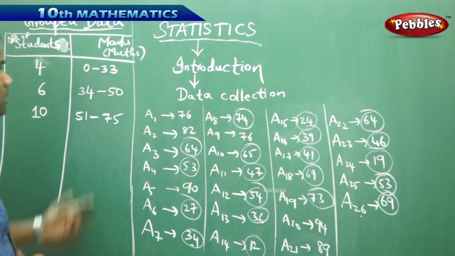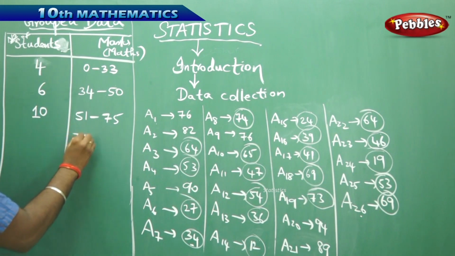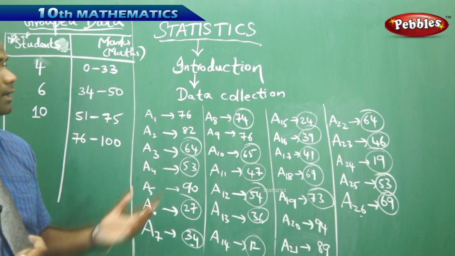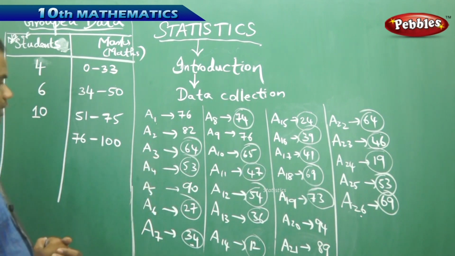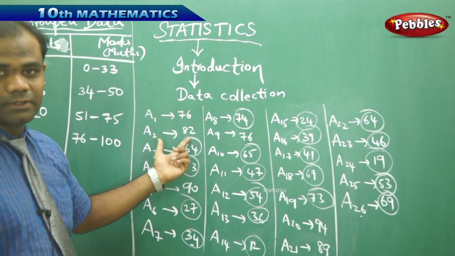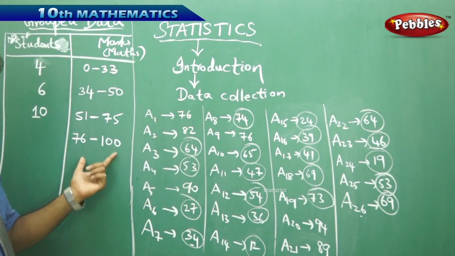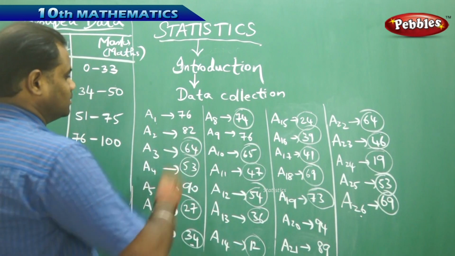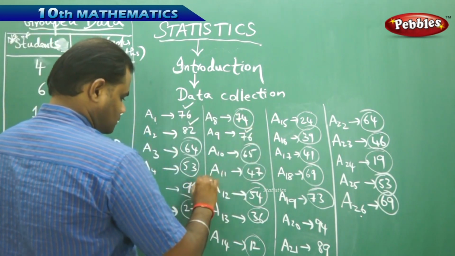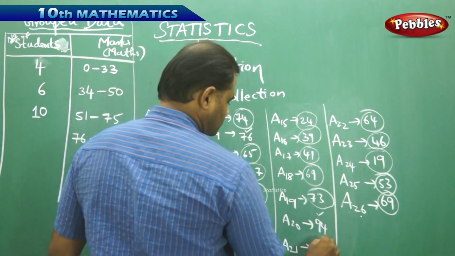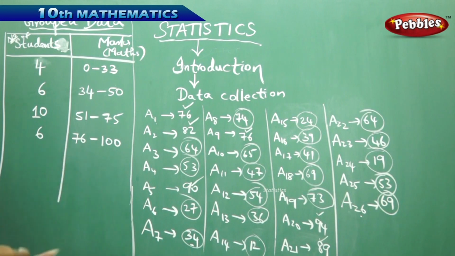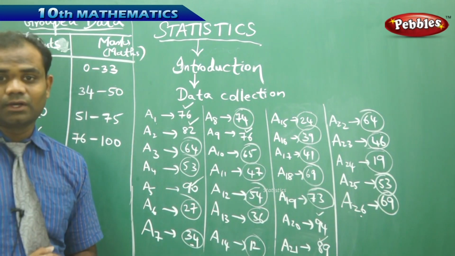So to continue, next I would like to see how many students got the marks between 76 and 100, and I count them. The remaining uncircled marks are obviously the marks which range from 76 to 100, as can be clearly seen here. That is 1, 2, 3, 4, 5, 6. So there are 6 in number which range from marks 76 to 100.